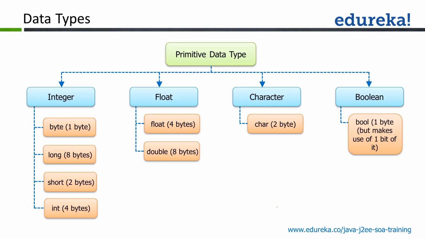Other than that, we can also store character data using char. Any character on your keyboard can be used to store the data. Then we have boolean, which takes a single byte and 1 bit, which means either true or false. So that's the primitive types in Java.